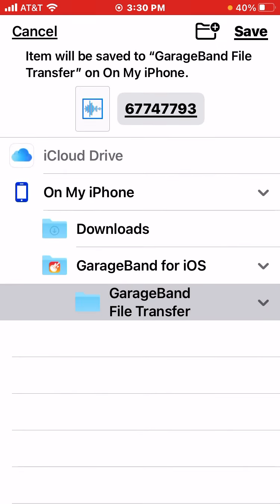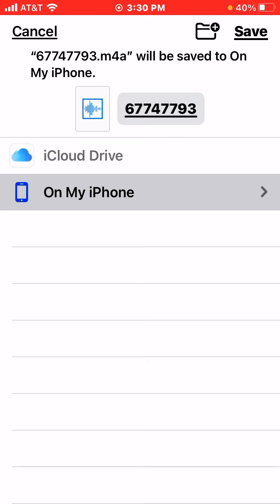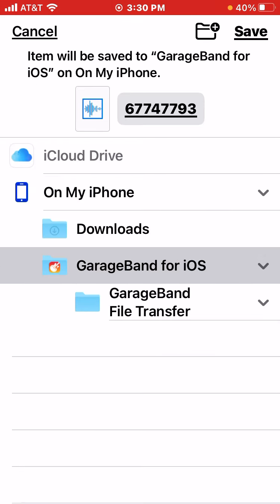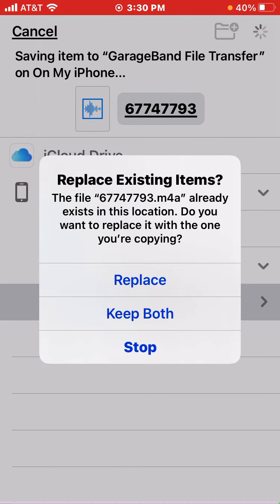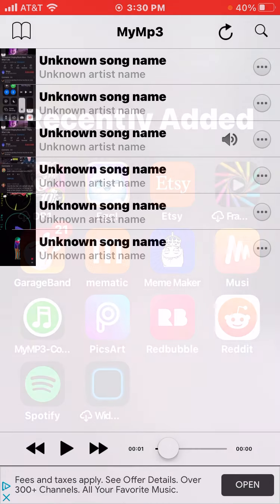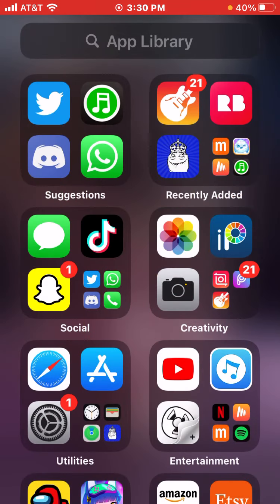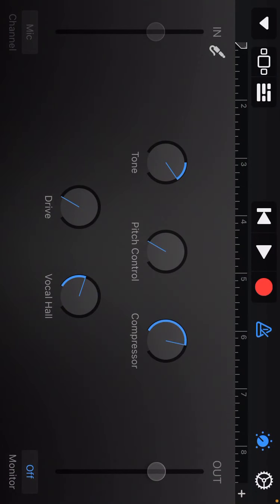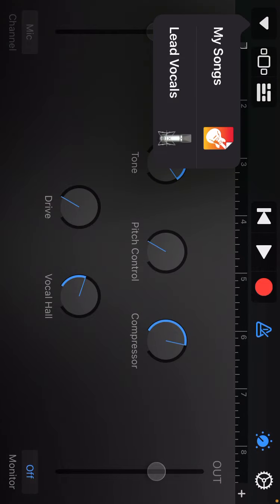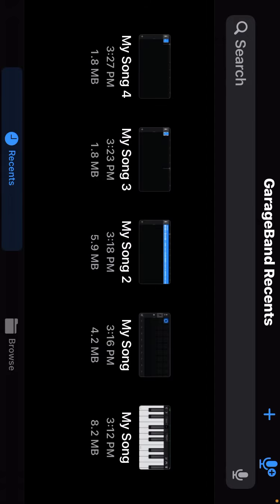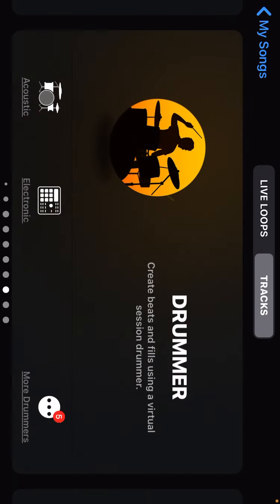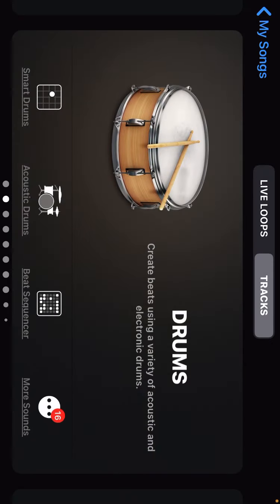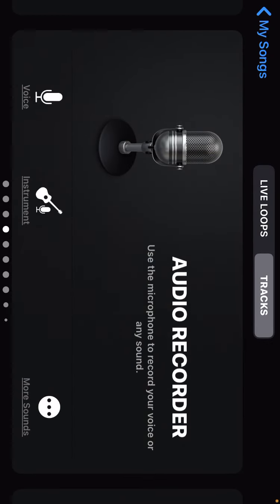Save the files, and then it'll show up on my iPhone, and then GarageBand for iOS, GarageBand file transfer, save, replace, and then you open GarageBand. You open GarageBand, and it looks something like this. You have to swipe until you see, where did it go? Audio recording, and then you press voice.